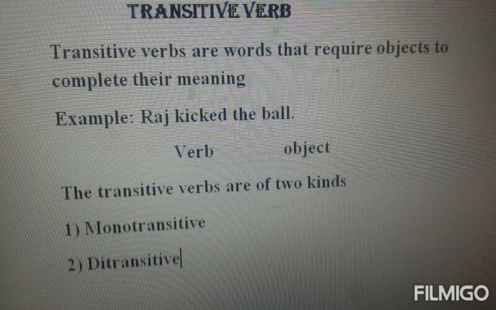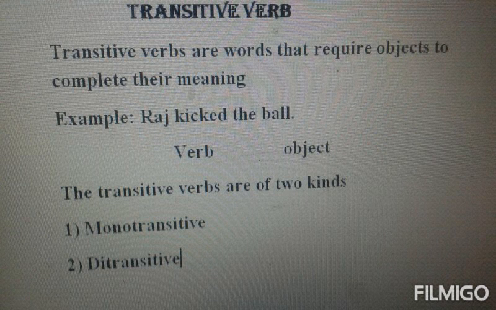Who kicked the ball? Raj. Subject is Raj. What action is Raj performing? Kicking the ball. So kicked here is the verb. What is Raj kicking? The object. What is the object over here? The ball. Okay, so this is a transitive verb.